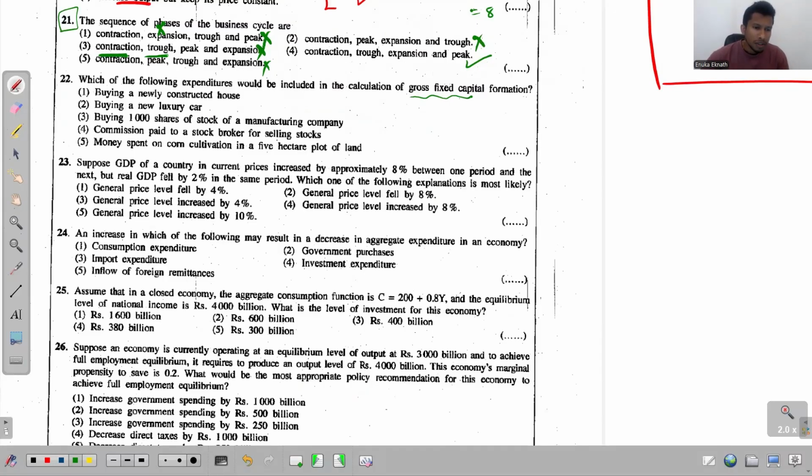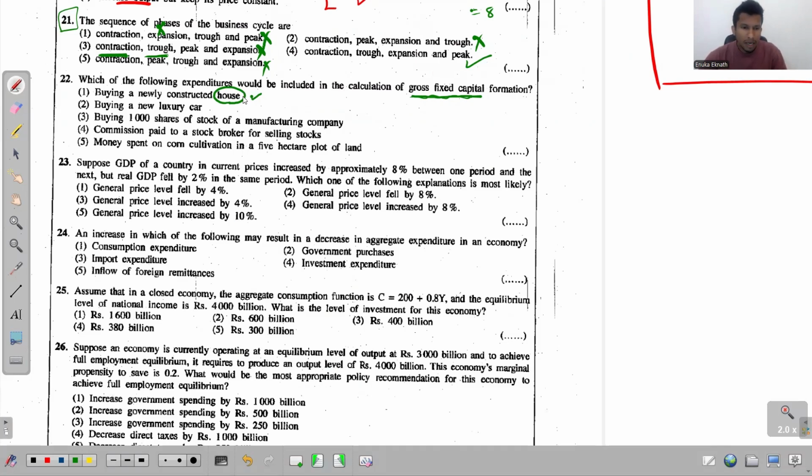Question 22 says, which of the following expenditures would be included in the calculation of gross fixed capital formation? Option 1, buying a newly constructed house. The expenditure you make in order to purchase a house. See, in the set of examples, under produced non-financial assets, we got this.